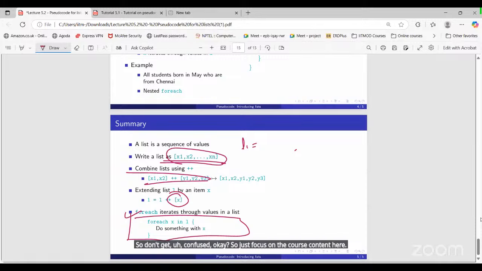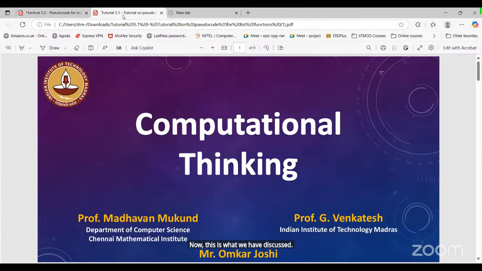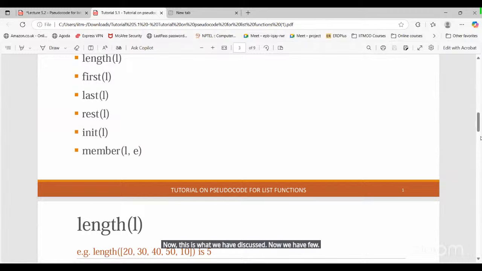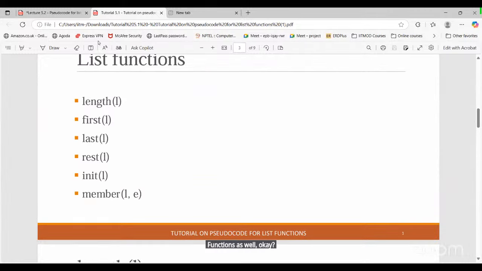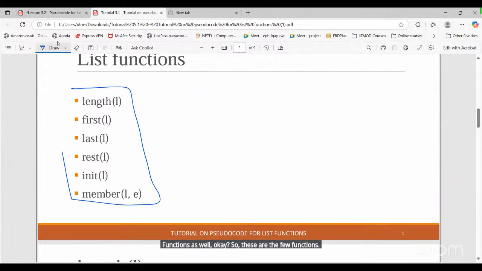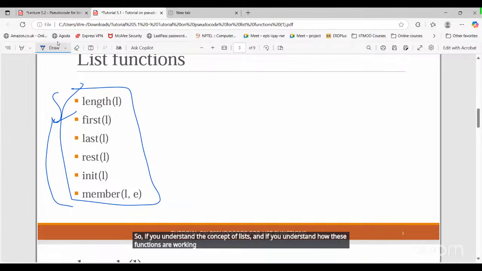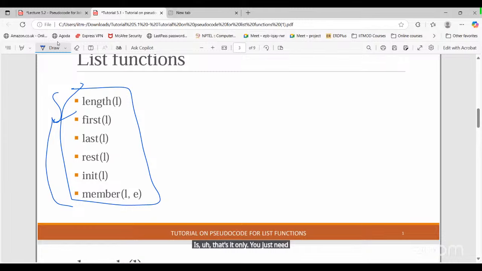Now, this is what we have discussed. Now we have a few functions as well. Most of the questions are based on these functions only, right? If you understand the concept of list and how these functions are working, then your entire week 5, week 6 is that's it only. You just need to solve more questions, nothing more. Now let's see how these functions are working.